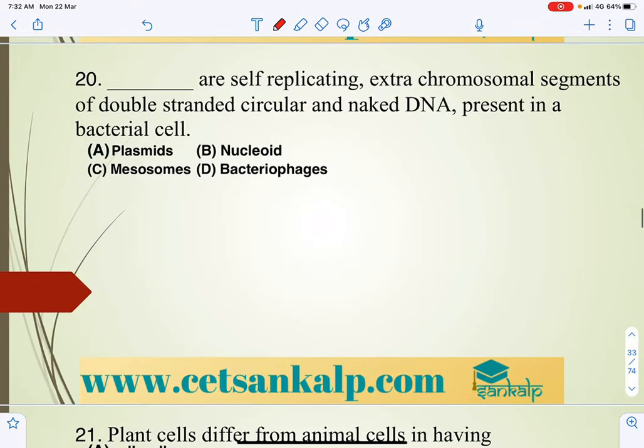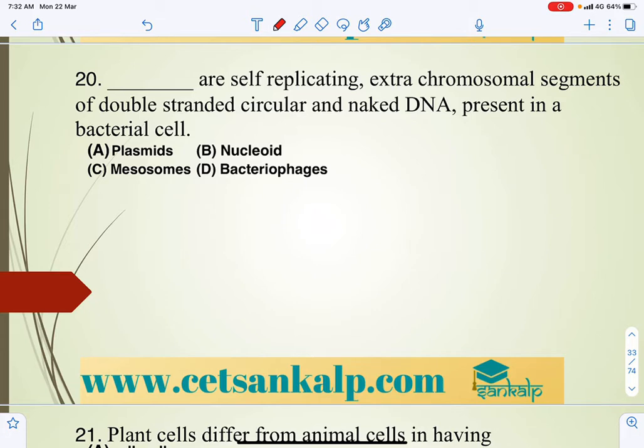Next question. There are self-replicating extra chromosomal segments of double-stranded circular and naked DNA present in the bacterial cell.